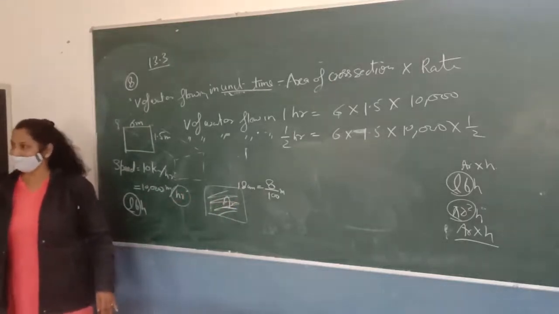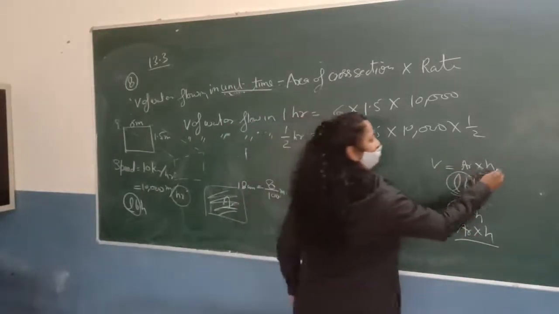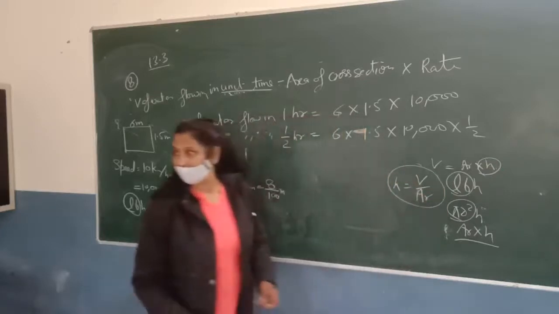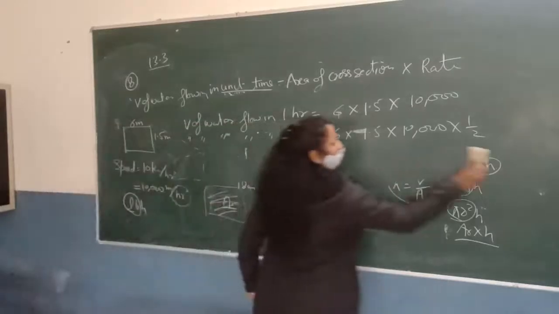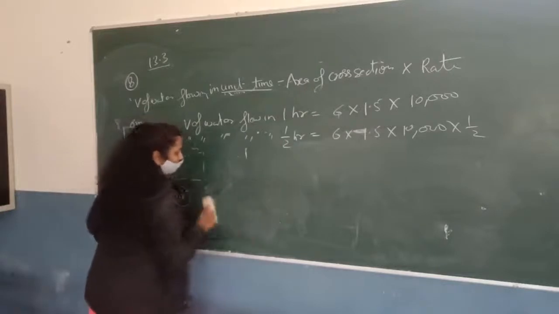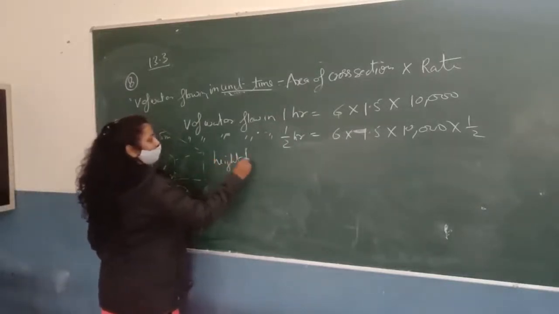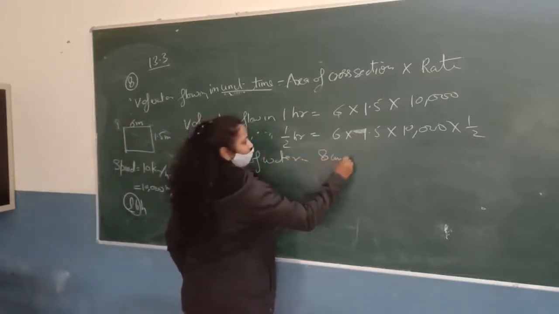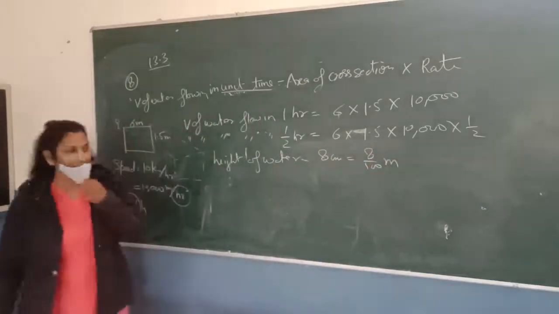You have to divide it because volume is equal to area into height. Or if you want to find the height, what will you do? Height will be volume upon area. Okay? So for this question, we are saying like this: the height of water in the field is 8 centimeter. Now we will convert it into meter because all the units should be same.